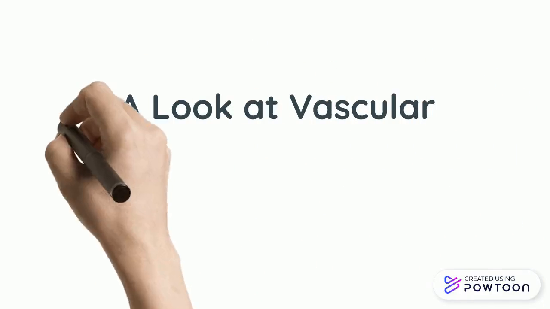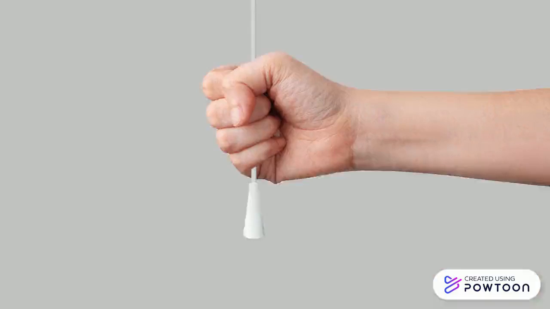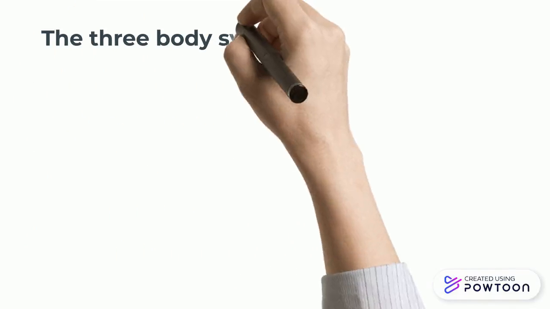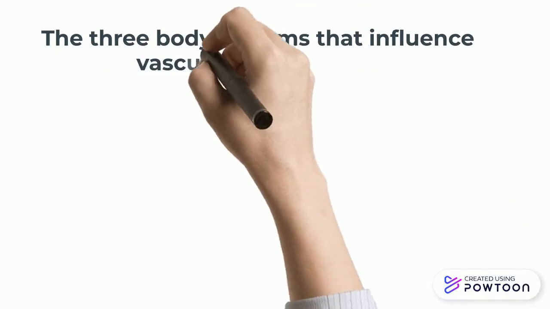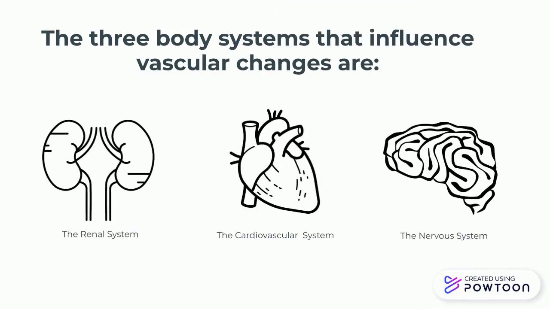A look at vascular changes throughout the different body systems. The three body systems that influence vascular changes are the renal system, the cardiovascular system, and the nervous system.